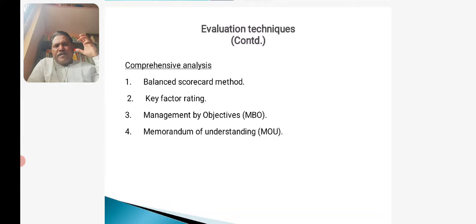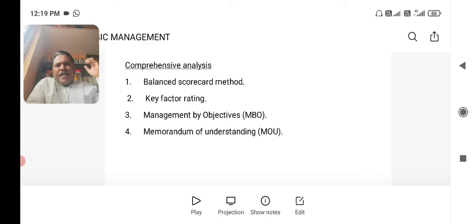Then whether the products are qualitative in nature or not. Internally we are having a good quality assurance, quality circles. Are we matching with the quality standards laid down by our country, quality standards at the international level of our product?